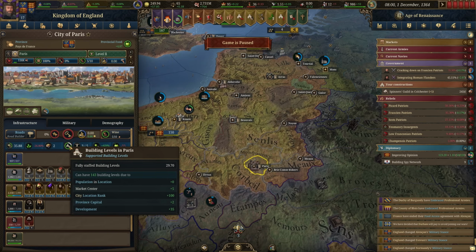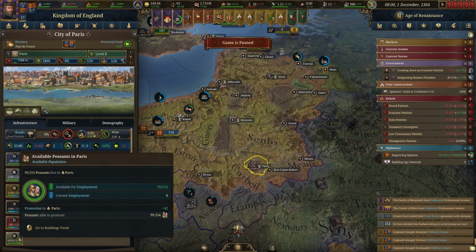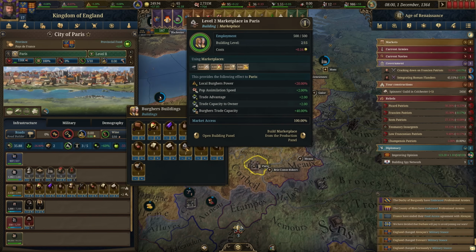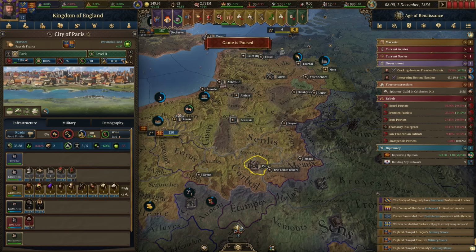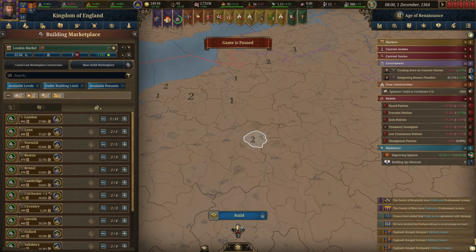Here's the building levels, and you can see that they're definitely under the limits. They're at 29.7, while they can have 143 building levels, so that's certainly not the issue. And also, they have plenty of peasants available for employment as well. So neither one of those are the issue. And we already know that the marketplace limit isn't the problem either. They can have up to 15, they only have 2. So I'm not entirely sure why they're not being lit up as an option for construction.